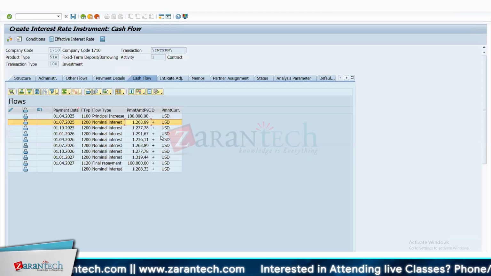We have a rate in OB08. If I don't want to take this rate, and I want to put a different rate here, different from OB08, can I put another rate here? Yeah, you can. You can have foreign currency investments also. If you have a foreign currency investment, you also need to maintain the rate.